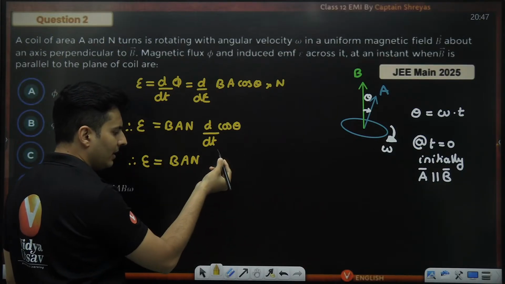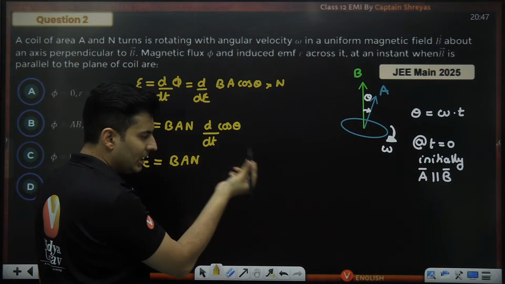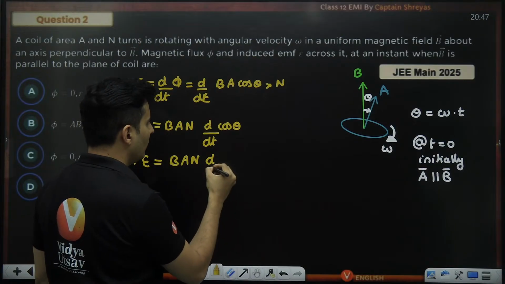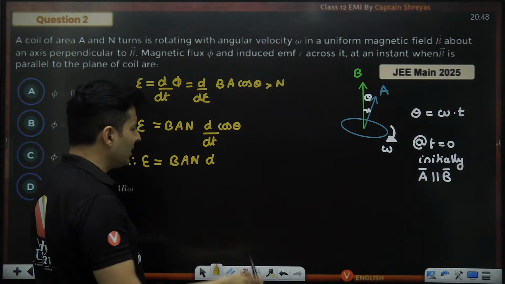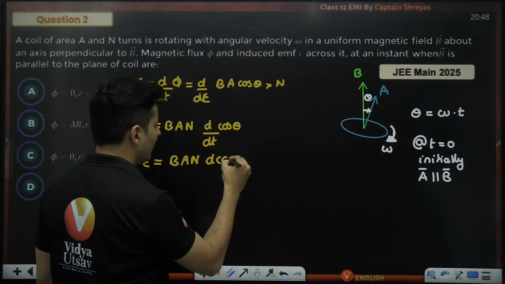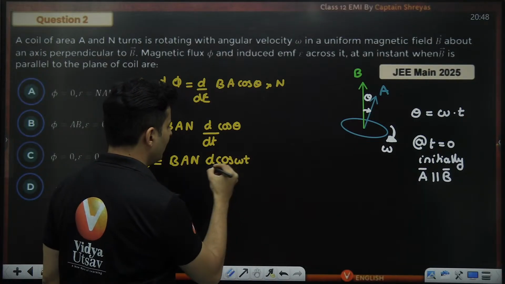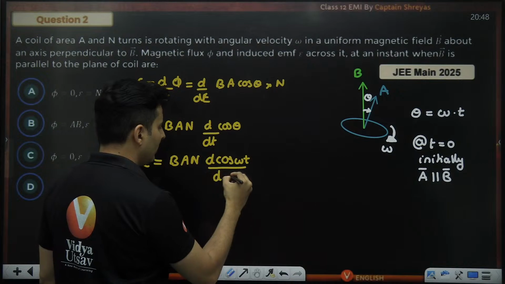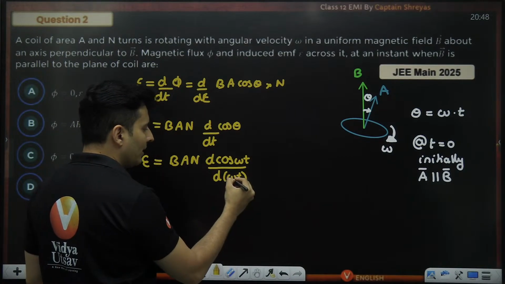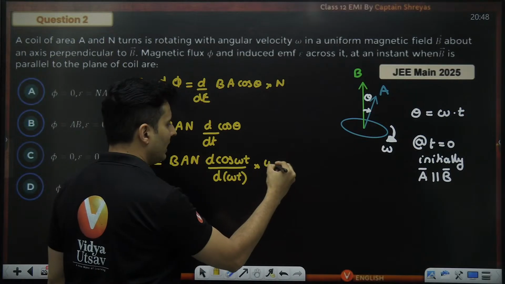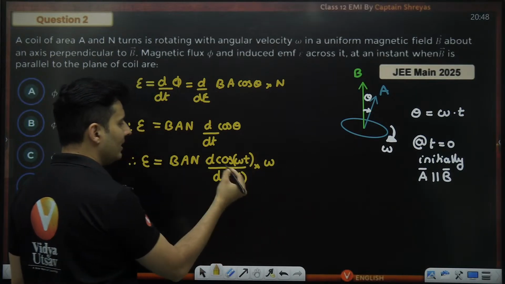This I can't differentiate normally because theta and time are two different variables. So I will do one thing. Theta is nothing but omega t, or I could have used chain rule, but that's okay. So it will be the derivative of cos omega t with respect to d omega t. Deliberately I did it, but omega was never there here, so I need to multiply it with omega. Now I can differentiate this.